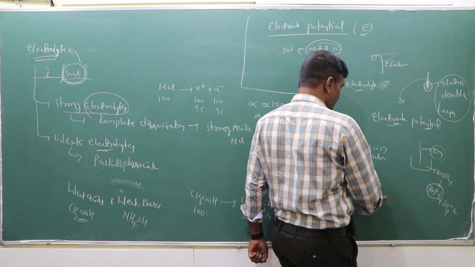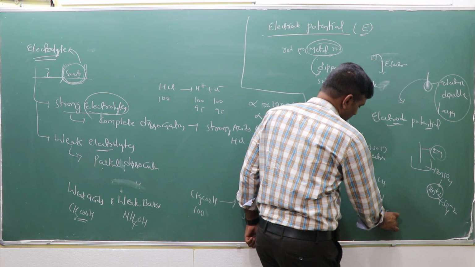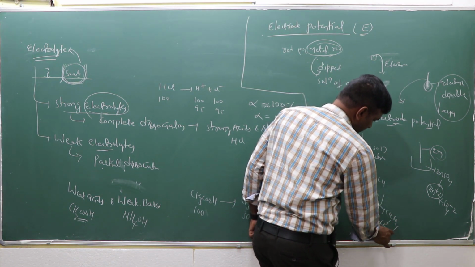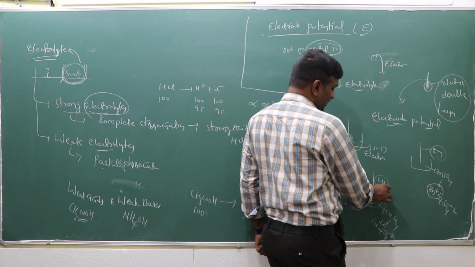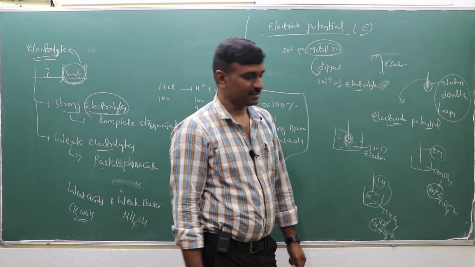Suppose it is a copper rod which is dipped in the solution of which solution? Copper sulfate. In copper sulfate, which ions are there? Cu plus 2 ions and SO4 minus 2 ions are there. So the copper rod is dipped in the solution of its own ions.